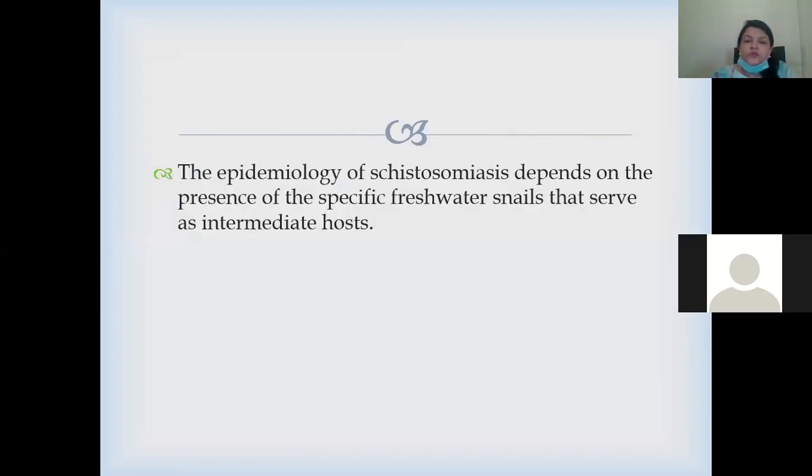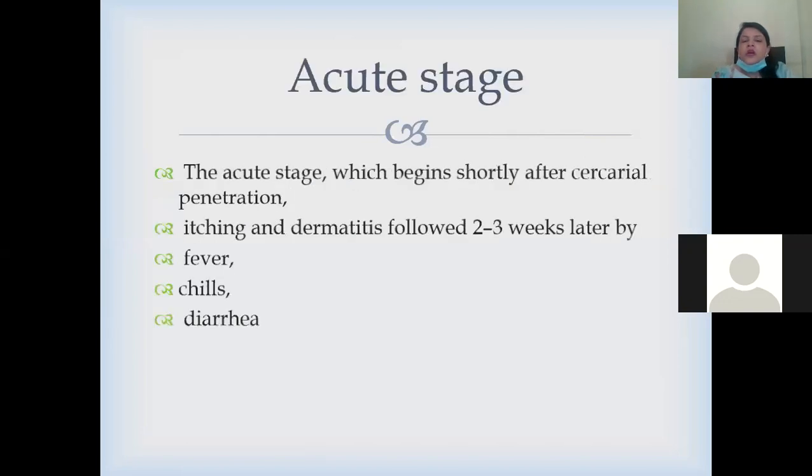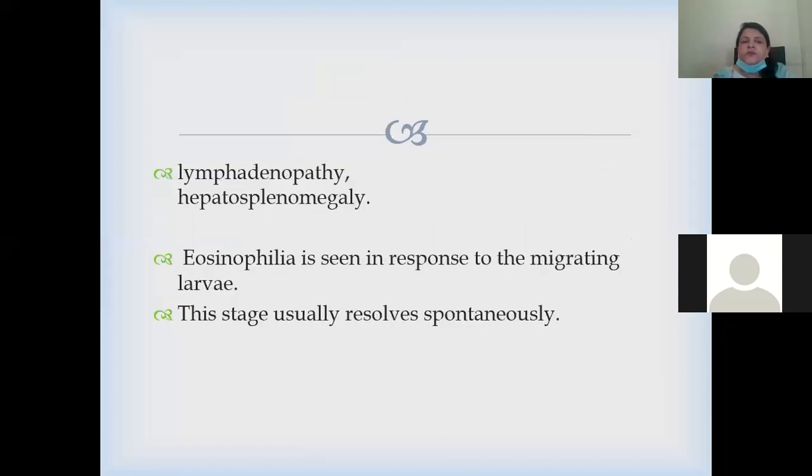The epidemiology of schistosomiasis depends on the presence of specific freshwater snails that serve as an intermediate host. In the acute stage, which begins shortly after cercarial penetration of the human body, itching and dermatitis occur within 2 to 3 weeks, especially at the site of the bite or penetration. Fever, chills, and diarrhea are common symptoms. Later on, lymphadenopathy and hepatosplenomegaly may develop. Eosinophilia is seen in response to migrating larvae, and this stage usually resolves spontaneously.